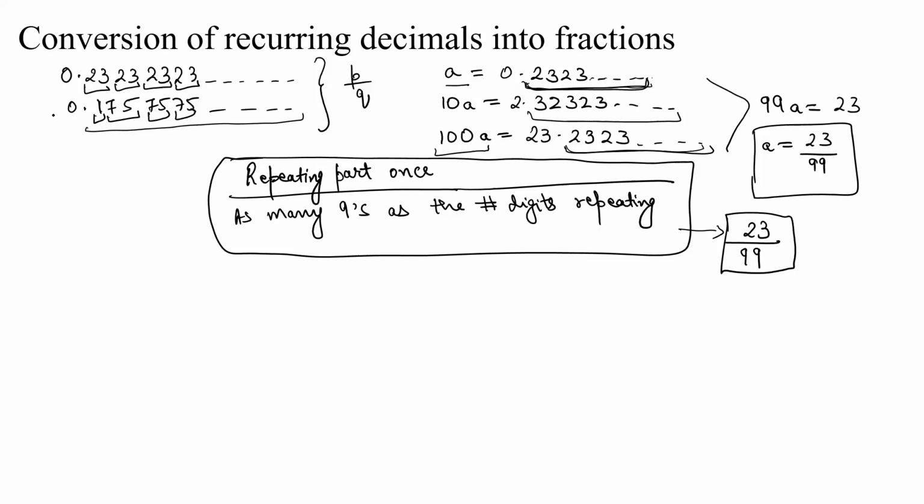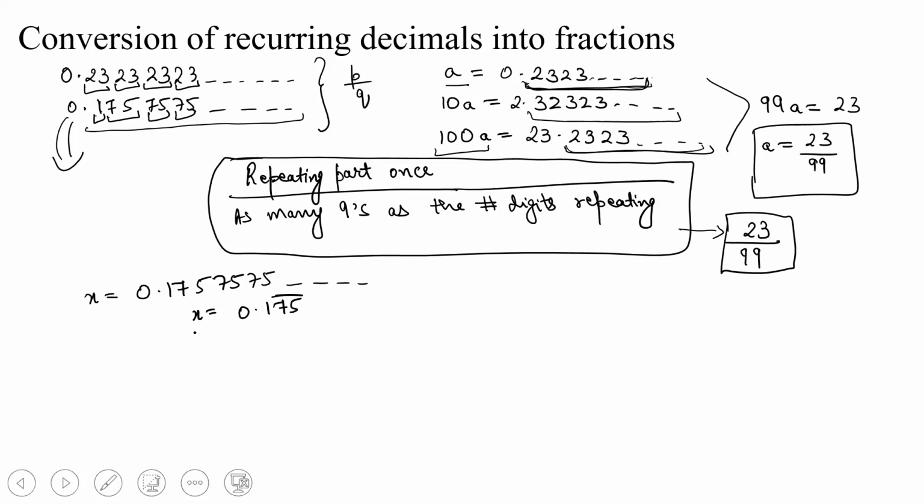Now if we have a number of this form, so you have x as 0.17575, and that repeats indefinitely. So basically x can be written as 0.175 bar. The bar basically means that the part over which we have a bar repeats infinitely. So we have x as 0.175 with a bar over 75. If you multiply it by 10, you get 10x is equal to 1.75.